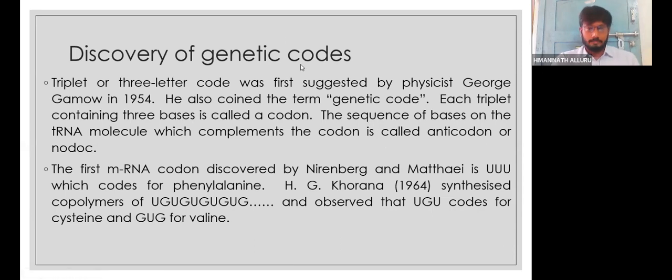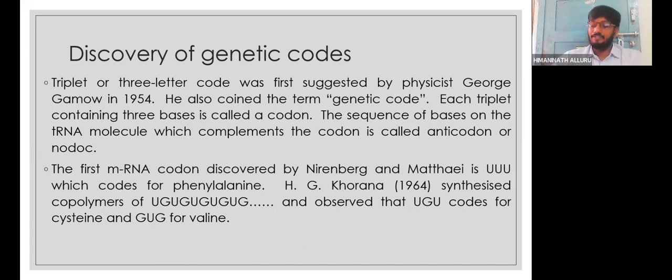Then next one is Nirenberg, another very important scientist, along with Hargobind Khorana. Marshall Nirenberg's role is unavoidable. It's very commendable, because of which today we have a lot of clarity in molecular biology, both practically and theoretically. Nirenberg discovered the role of the UUU codon, triple U, that codes for phenylalanine. Hargobind Khorana also helped in the discovery of various codons, like the valine codons.